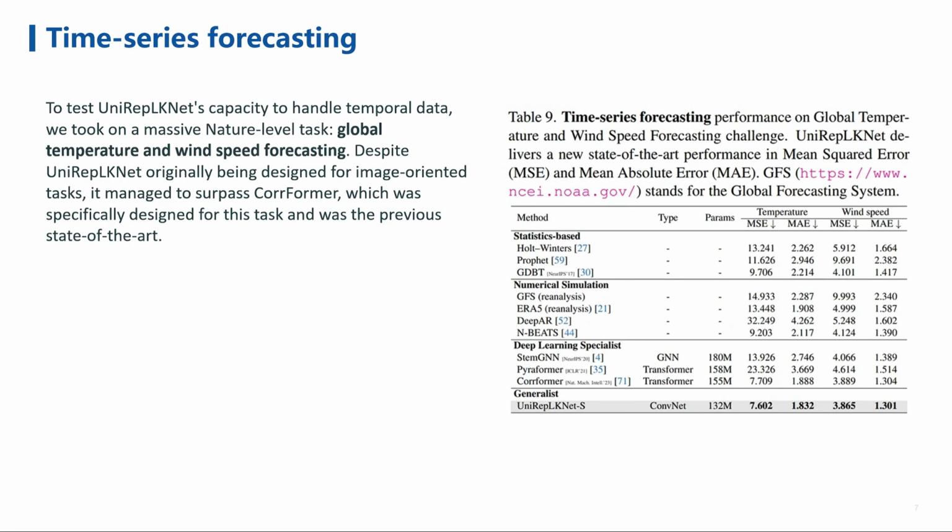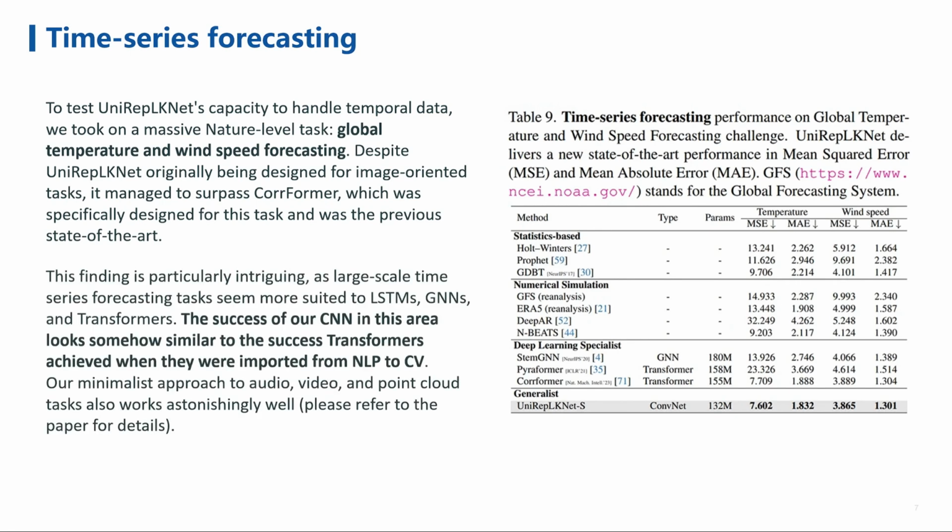This finding is particularly intriguing, as large-scale time series forecasting tasks typically seem more suited to LSTMs, GNNs, and transformers. The success of our CNN in this area is similar to the success transformers achieved when they were imported from NLP to CV. Our minimalist approach to audio, video, and point cloud tasks also works astonishingly well. For more details, please refer to the paper.